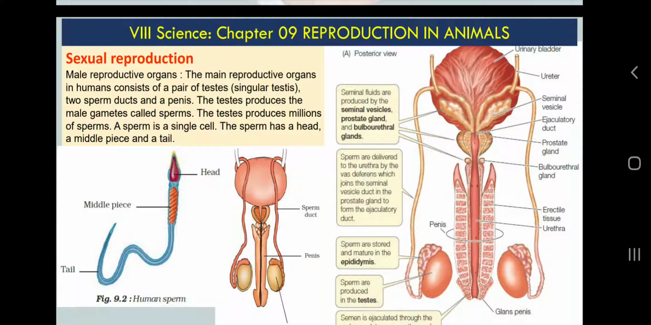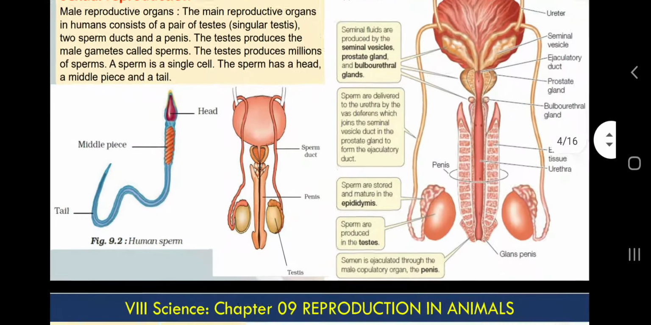In the same way, for reproduction we have a reproductive system: the male reproductive system in the male parent and the female reproductive system in the female parent. So what are the organs included in the male and female reproductive systems? Let's see. You can see this diagram I have taken as it is from NCERT, and in this diagram you can see only 3 headings.